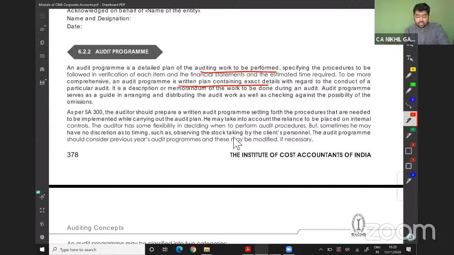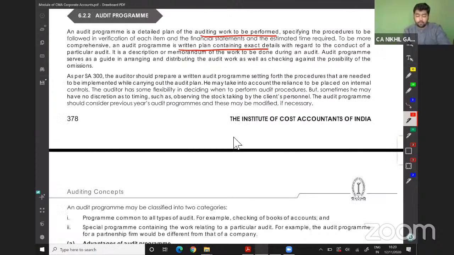Audit program serves as a guide in arranging and distributing the audit work as well as checking against the possibility of omission. As per SA 300, the auditor should prepare a written audit program setting forth the procedures that are needed to be implemented while carrying out the audit plan. He may take into account the reliance to be placed on the internal controls. The auditor also has some flexibility in deciding whether to perform audit procedures, but sometimes he may have no discretion in timing, such as observing stock taking by the client personnel.